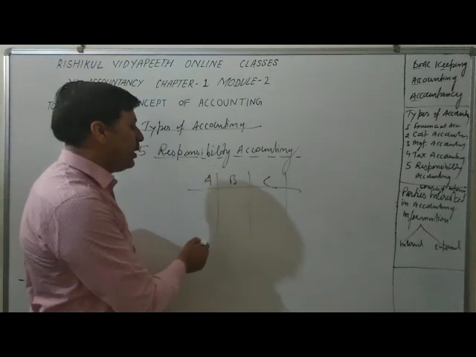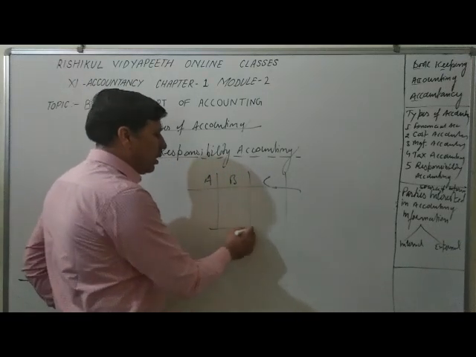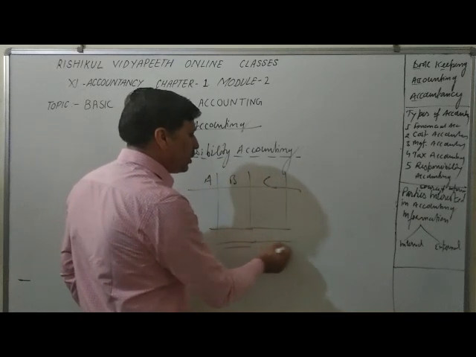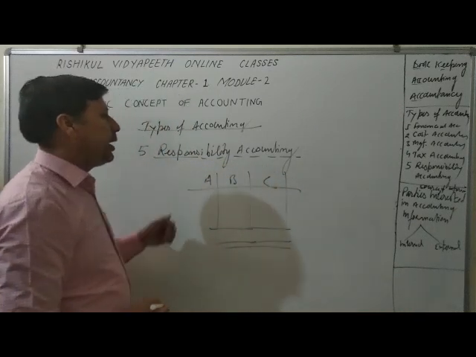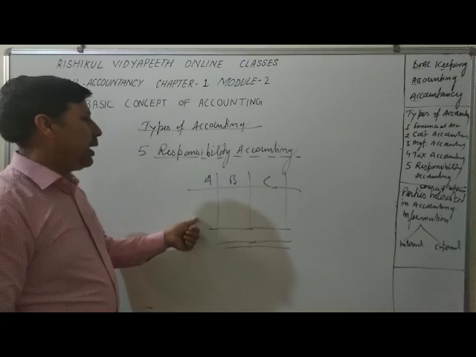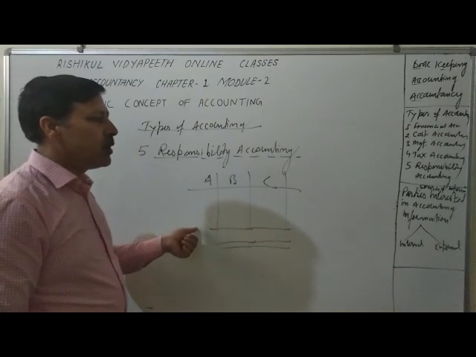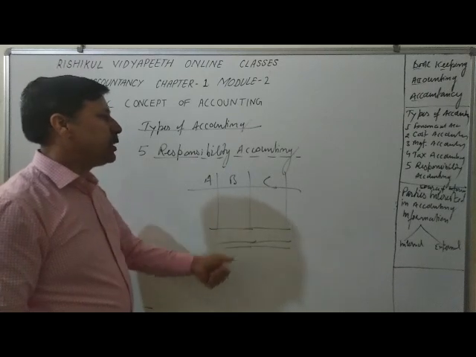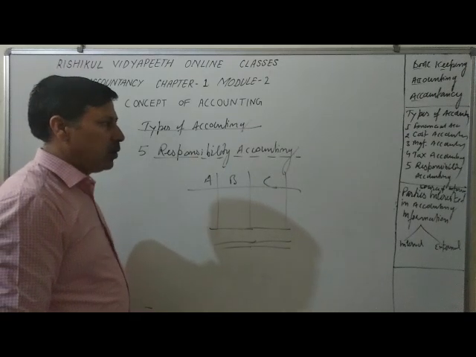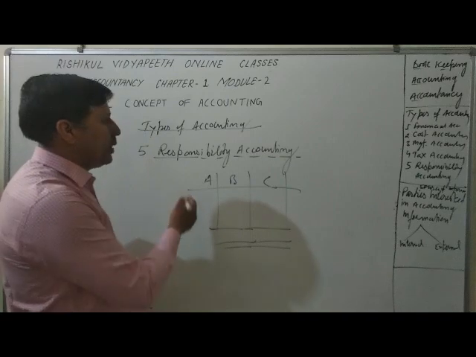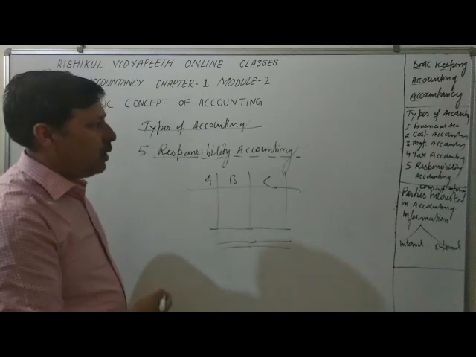In responsibility accounting we do the accounting and fix the responsibility, and from time to time we can take the proper decision and tell them you are responsible for that. Project A, project B, project C, whichever is responsible. So these are some basic types of accounting.